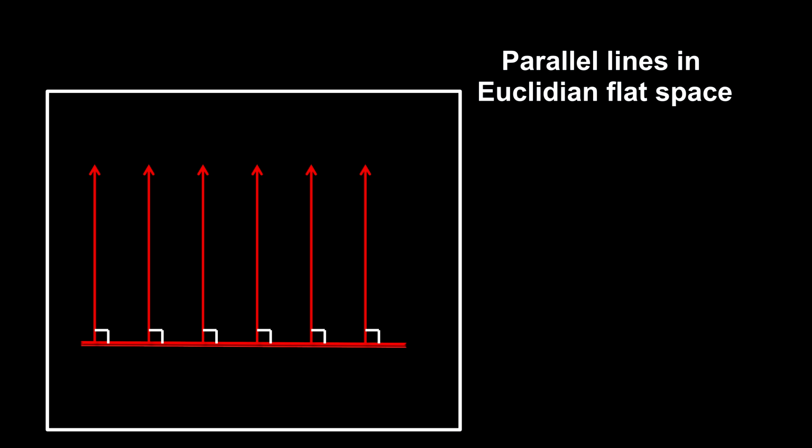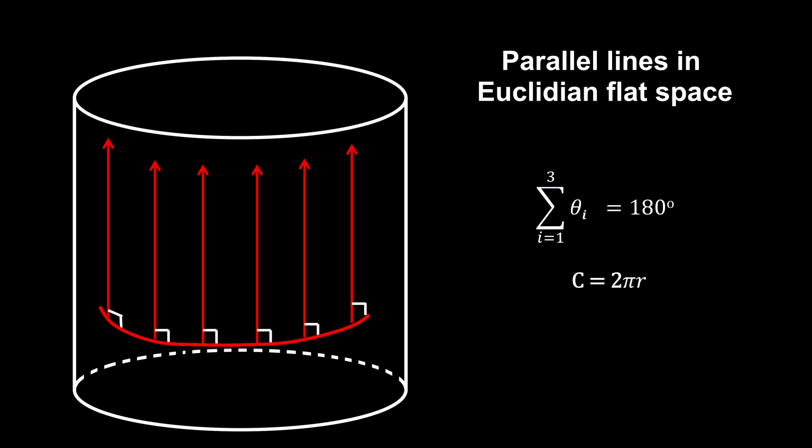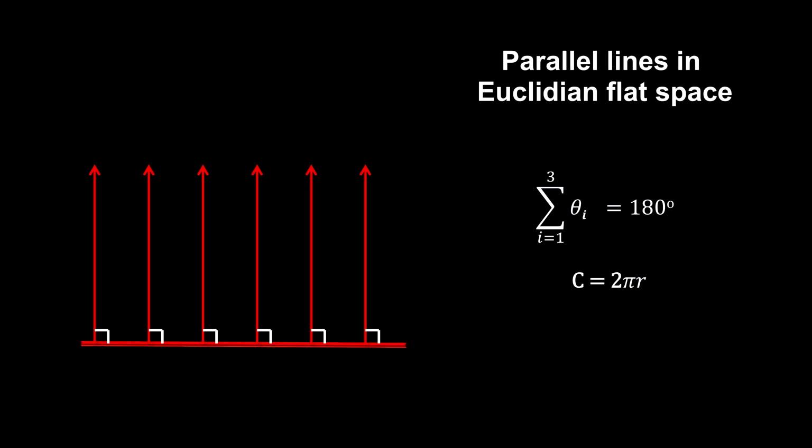What we are talking about here is intrinsic characteristics of the geometry. Things like the sum of the angles of a triangle are 180 degrees, and the circumference of a circle is 2 pi times its radius. We can bend this two-dimensional surface into a third dimension and give it the look of curved space, but this curvature is extrinsic by nature. The intrinsic curvature is still flat. Parallel lines remain parallel. The sum of the angles of a triangle is still 180 degrees, and the circumference of a circle is still 2 pi times its radius. But there are other possibilities.